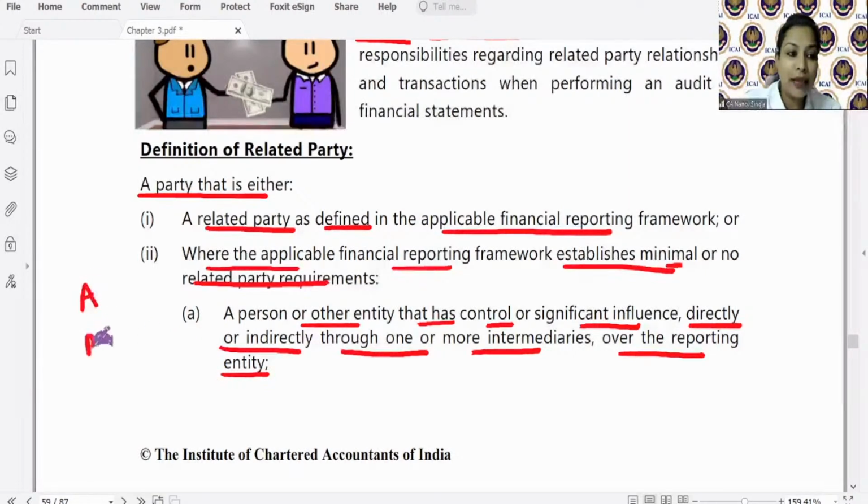So let us say A is the holding company of B and B is the holding company of C. A, B, C are companies. So who will be considered as a related party? A person or other entity that has control or significant influence directly or indirectly over the reporting entity.